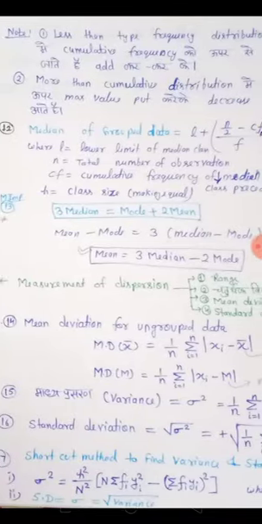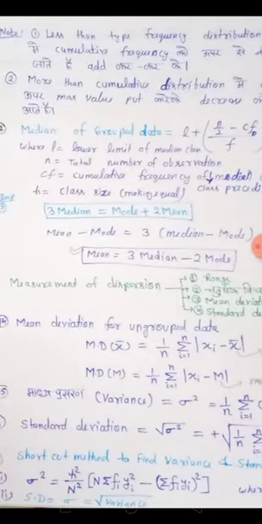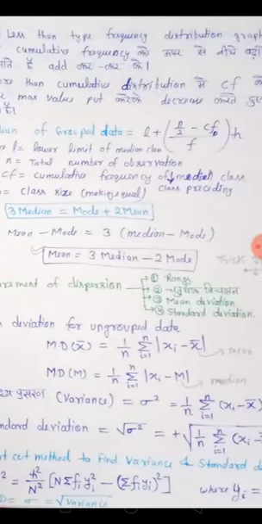Now shortcut method to find the variance and standard deviation. Sigma square, which is your variance, equal to h square upon n square, square bracket, n summation fi yi square minus (summation fi yi) whole square, square bracket close, where n is total number of observations, h is class size, f is frequency, and y is your observation.